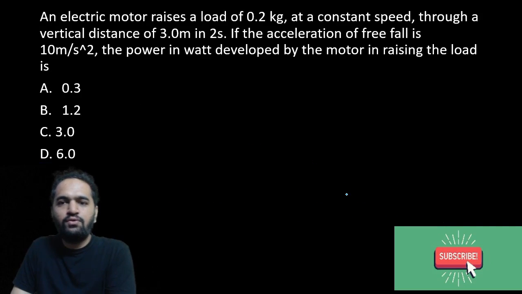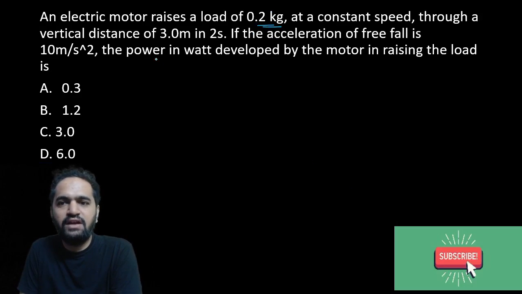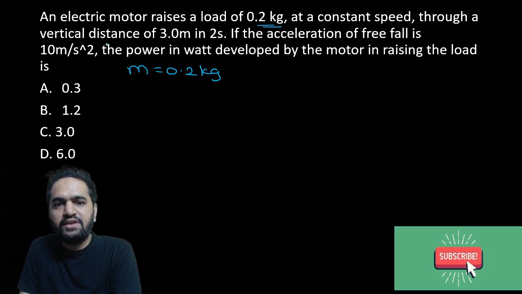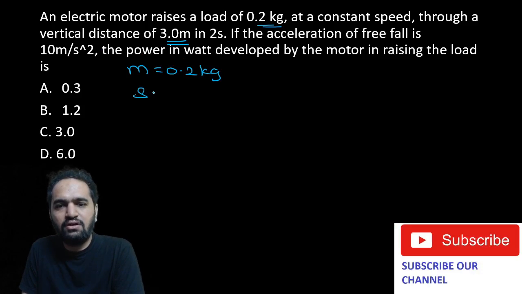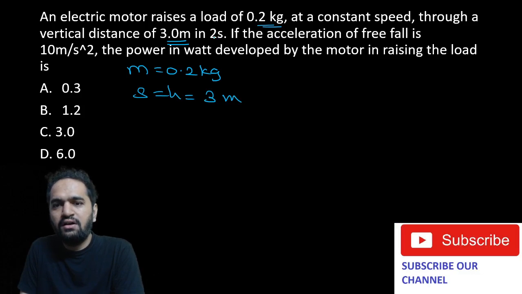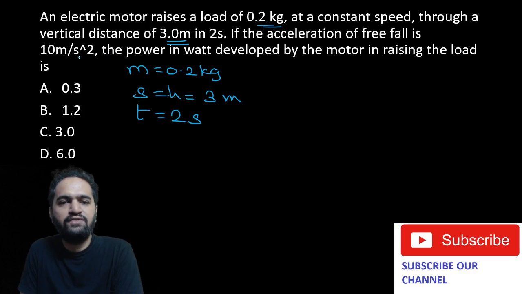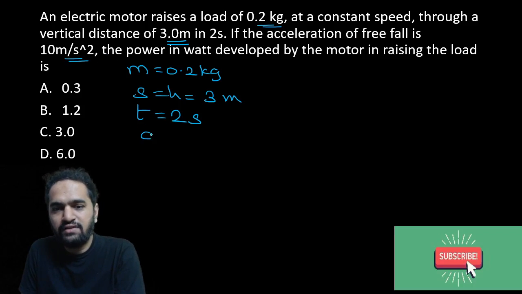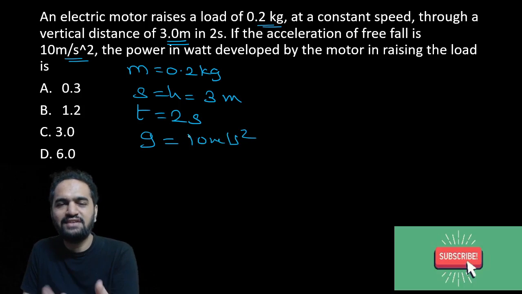Okay, so what they have given is an electric motor with a load of 0.2 kg, right? So that means mass has been given as 0.2 kg, correct? It moves through a vertical distance of 3 meters. So basically they have given S or H, the height, which is 3 meters, and time is given as 2 seconds. The acceleration of free fall is 10 meter per second square. So they are saying it is falling and the acceleration due to gravity, that is G, is 10 meter per second square. They are not asking us to take 9.8, they are asking us to take it as 10.